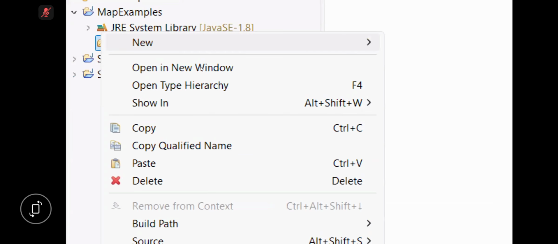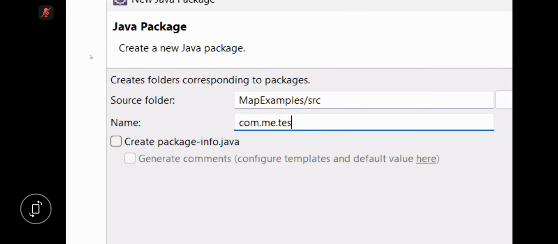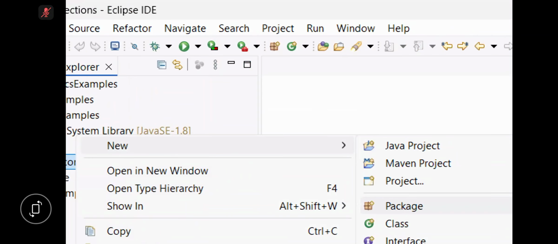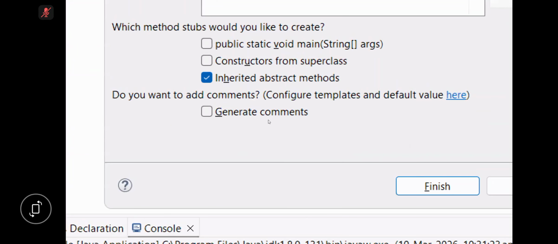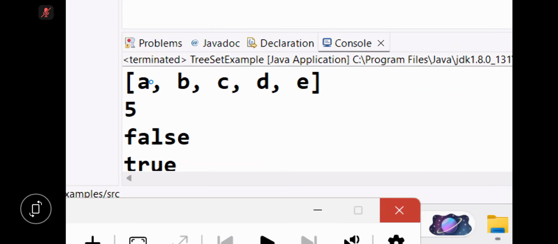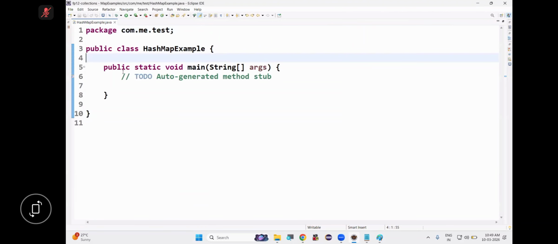Let's create a package. mapexample.test is my package name. Select the package, right click, new class. My class name is HashMapExample. Take main method, finish. Now the class is ready. Let's start writing the code, shall we?